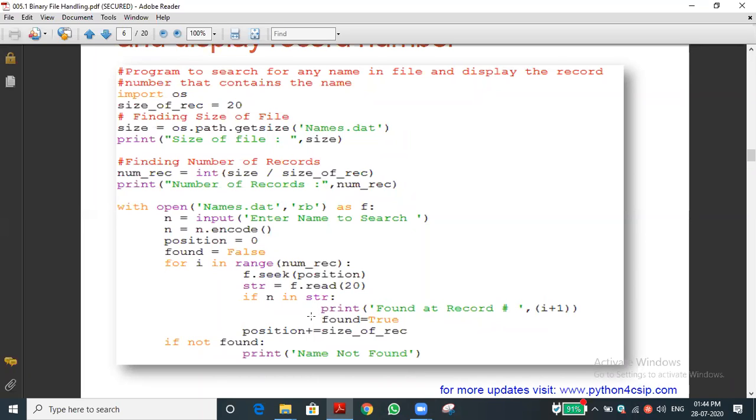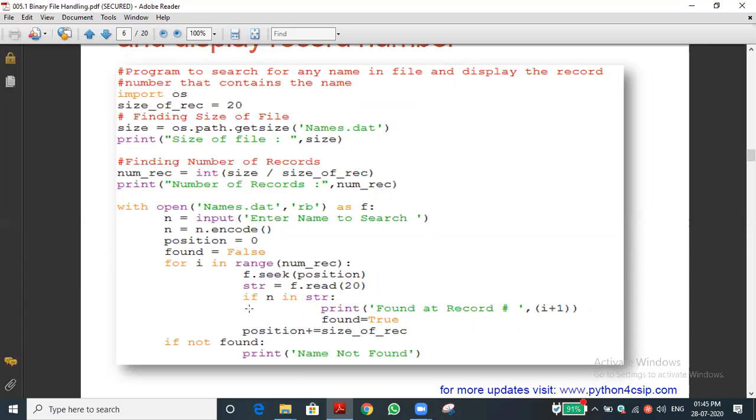Suppose I entered Bhaskaran. The name is not entered in the file. Then what will happen? Every time the loop will execute for all the 5 records, but no match is found. If the condition is not satisfied, at last the file pointer will go to the last position. Next, the for loop is completed. If not found, what is the found value? False only. If it goes inside the if condition, then only the found value will be changed into true. Suppose it does not match, then the found value is false only, no? So let you see, not false means what?